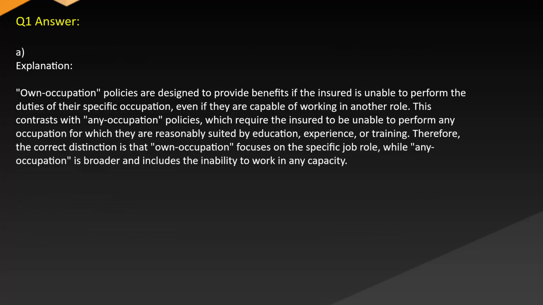Answer A. Explanation. Own occupation policies are designed to provide benefits if the insured is unable to perform the duties of their specific occupation, even if they are capable of working in another role. This contrasts with any occupation policies, which require the insured to be unable to perform any occupation for which they are reasonably suited by education, experience, or training. Therefore, the correct distinction is that own occupation focuses on the specific job role, while any occupation is broader and includes the inability to work in any capacity.